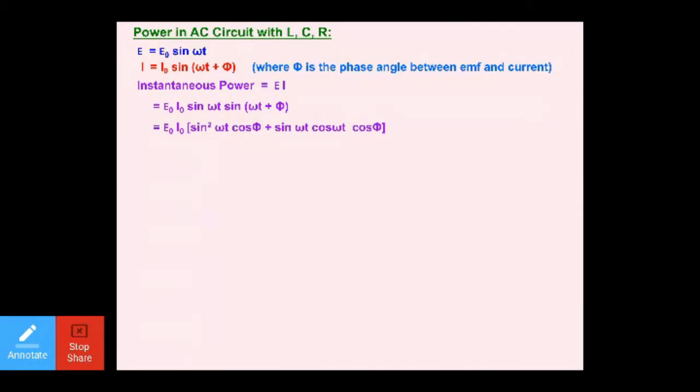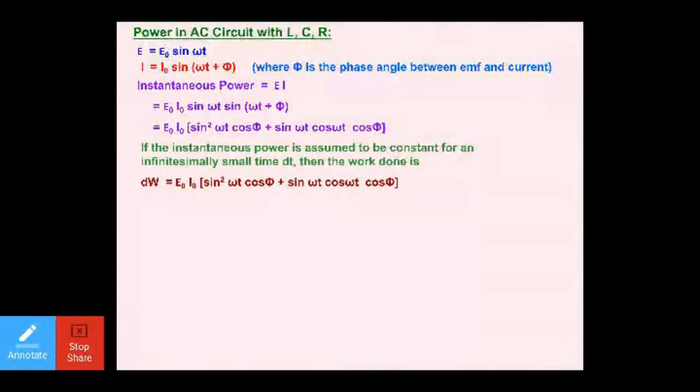E is equal to E naught sin omega t, and I is equal to I naught sin omega t plus phi. It means phi can be plus pi by 2, minus pi by 2, or 0. It will be 0 in case of resistance. It will be plus pi by 2 in the case of capacitance. And in the case of inductance, it will be minus pi by 2.